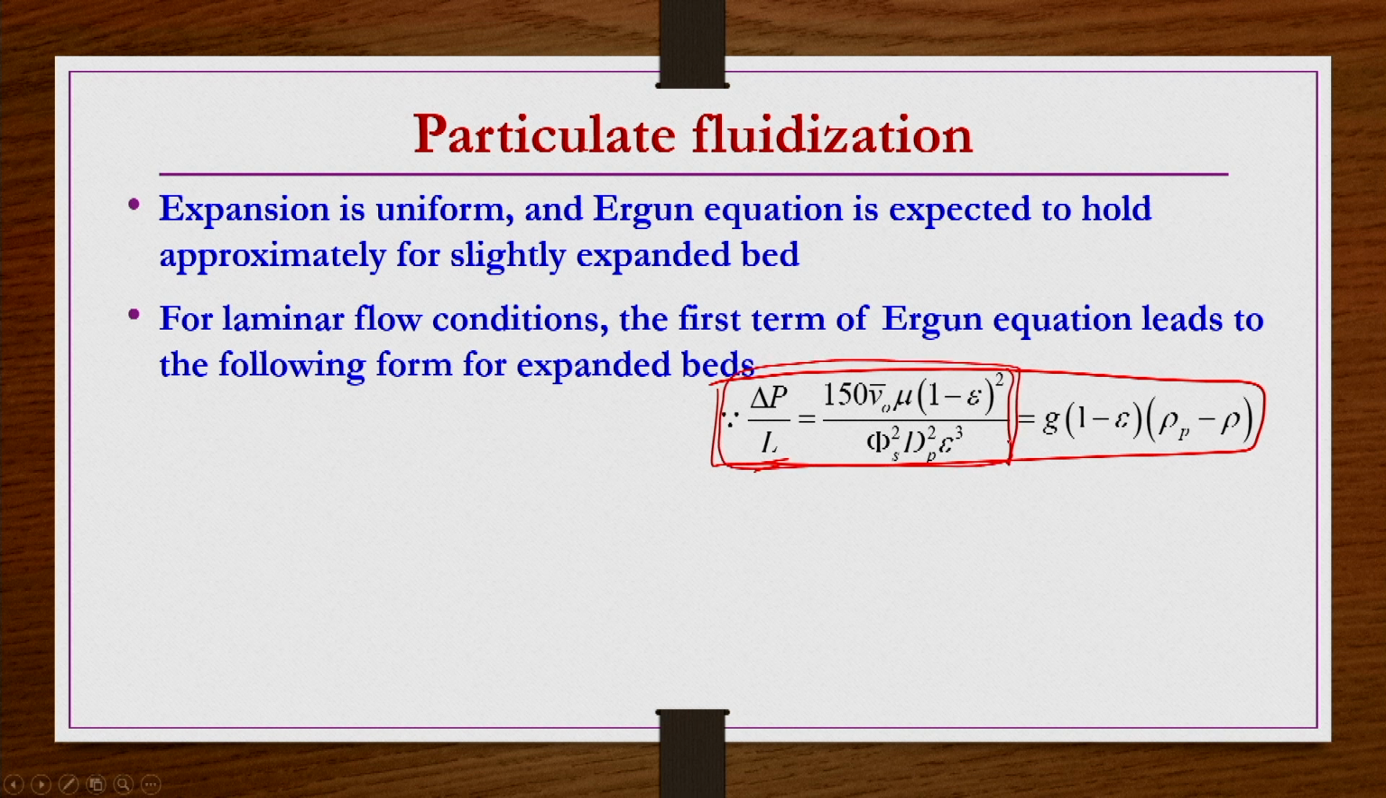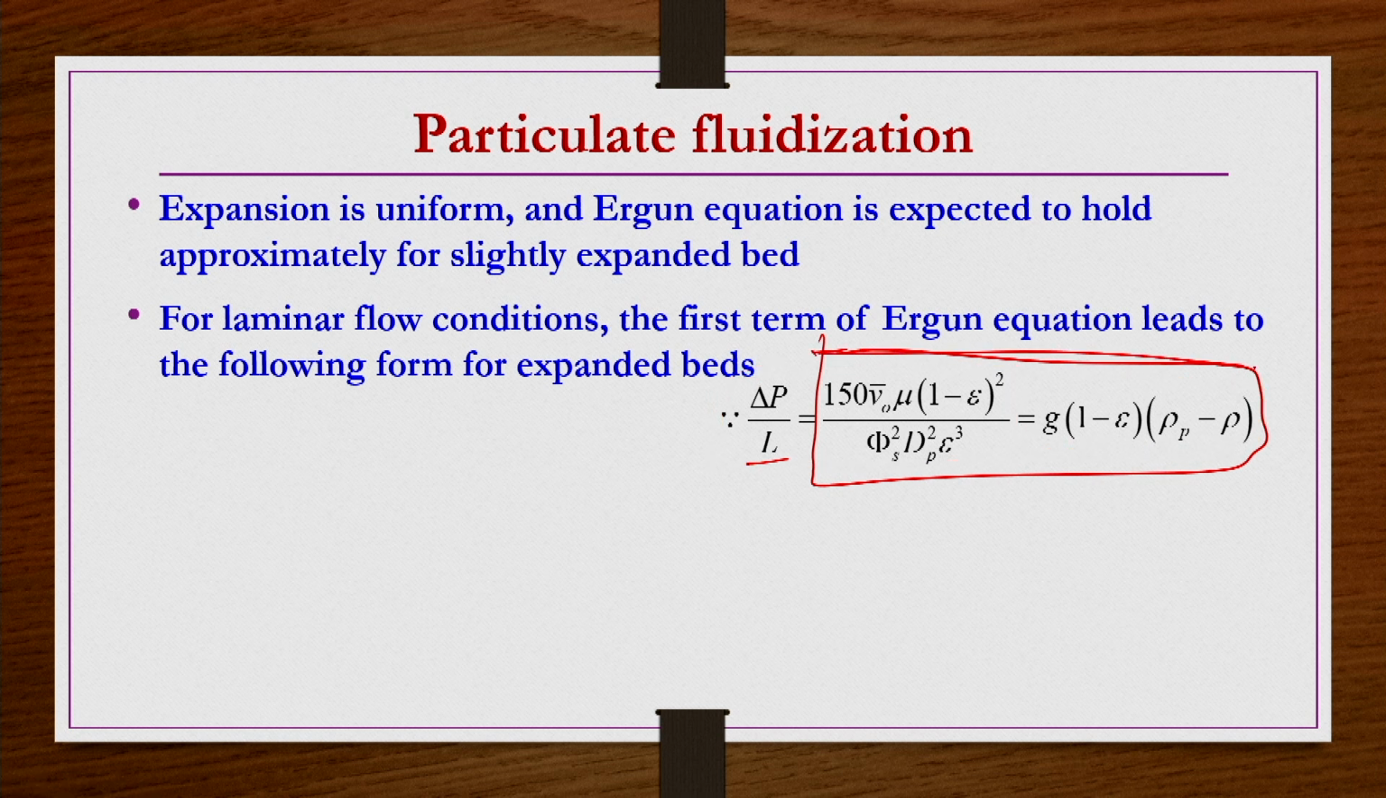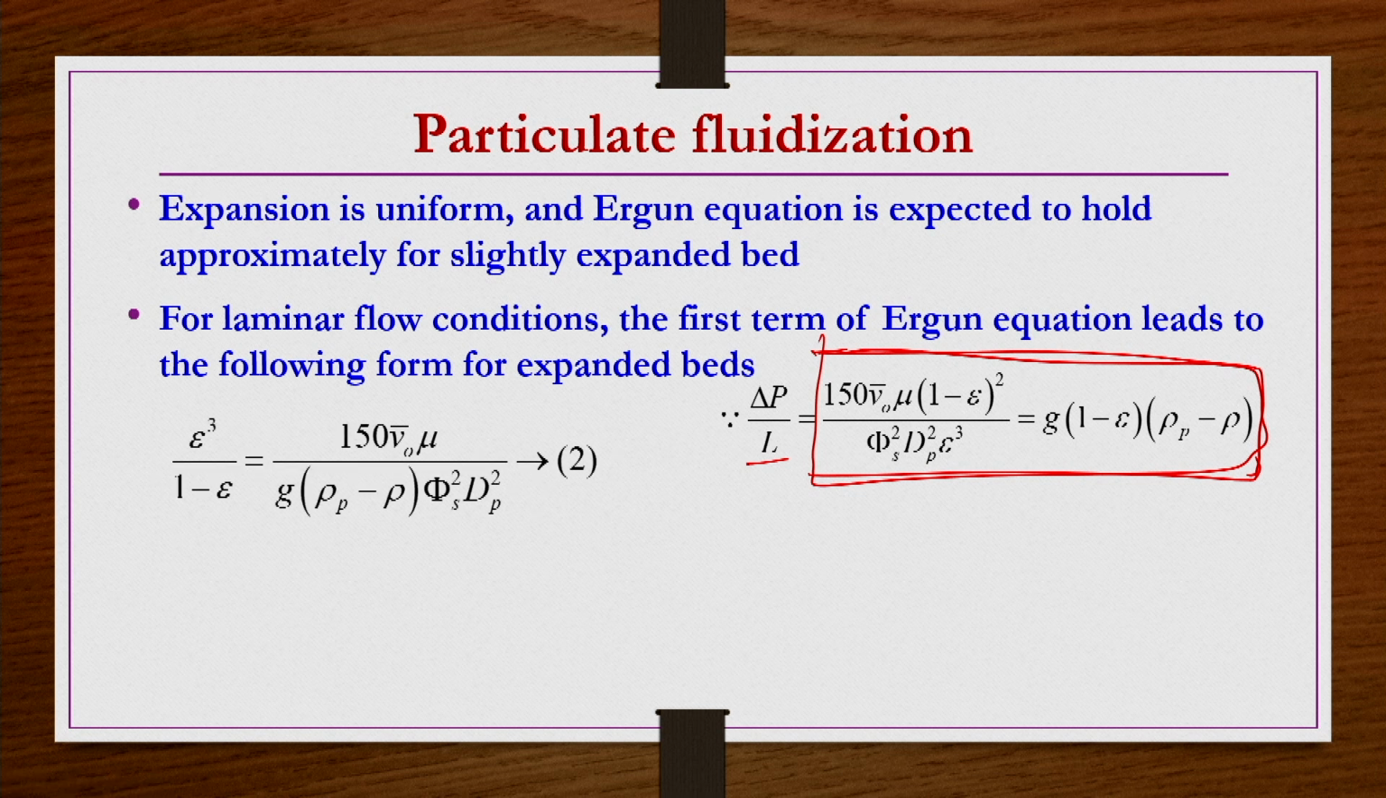Now, in place of delta p by L, if you replace g into 1 minus epsilon into rho p minus rho, that will correspond to the expanded bed conditions. So, now if you equate these two terms, what will you get? You will get an expression for epsilon. So, you can write epsilon cube by 1 minus epsilon as 150 V0 bar mu by g into rho p minus rho, phi s square d p square.